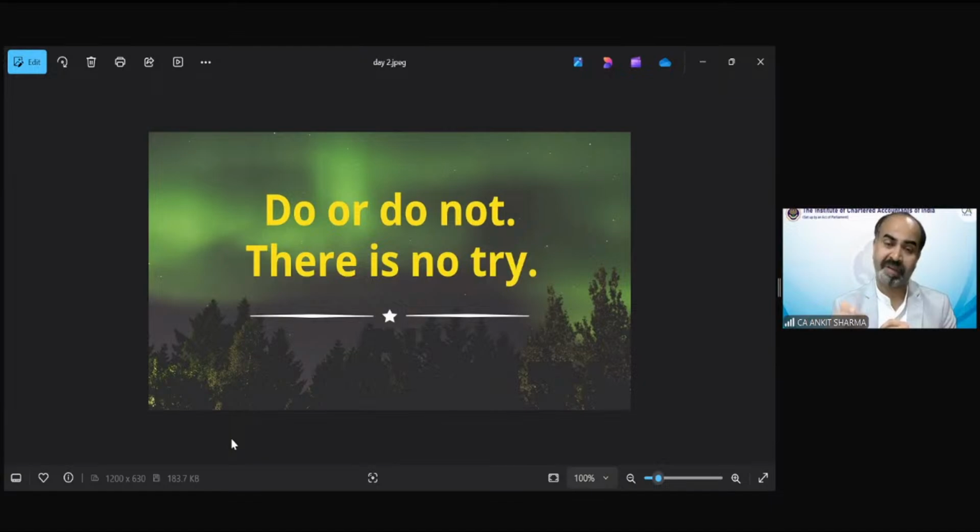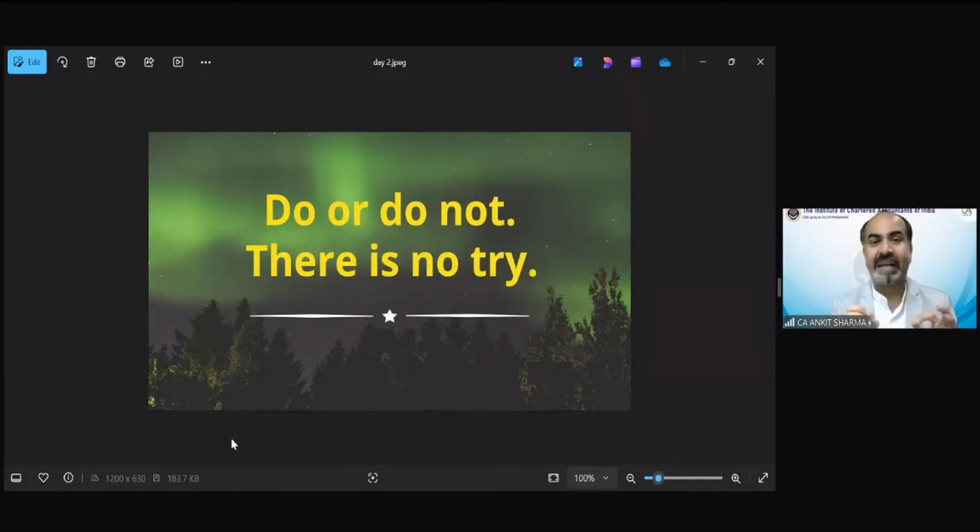I need to prefix that CA before my name. If you have that much focus and are that decided about your future, then no one is going to stop you. Don't be in the dilemma that I will try whether I would be a chartered accountant or not. Let's try CA. No, there is no try. Just focus on your goal, work hard for it, and you will get it. So I always say, dream it, plan it, do it, and get it.